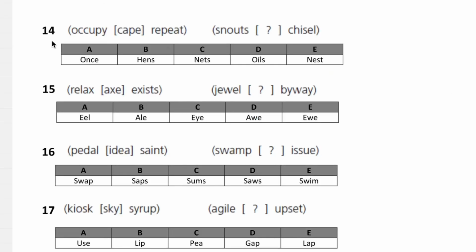Over here, we see occupy, so cape. There's multiple ones you could have, but only one A. We know the second one has to be second letter, so something E, which means you can cross out this one and this one. And then to make sense, we have two C's, which means it can either be N or O. It has to be N because OE doesn't make sense. You can cross out this. And then let's finish it off. P, second letter. So it's going to have to be net. Second to last was T.